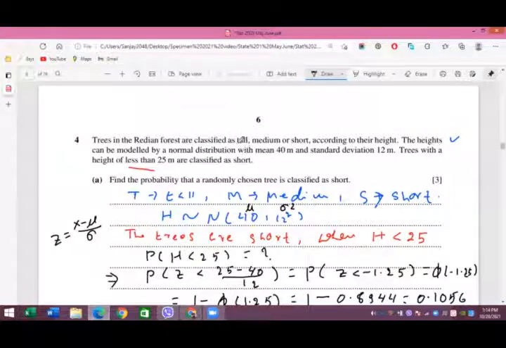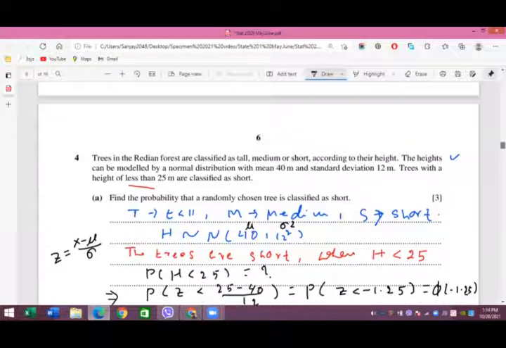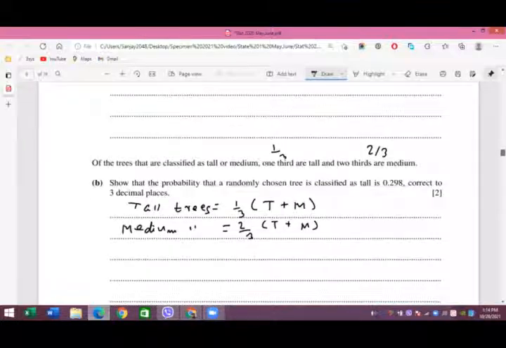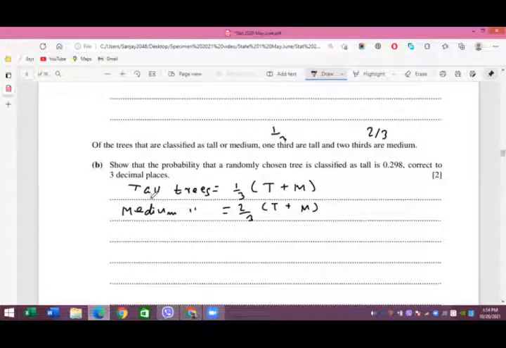But we may not know whether only bigger than or equal to 25. Maybe bigger than or equal to for medium or bigger than for tall, but we have to see the situation in question number B, where the things are combined, tall and medium.